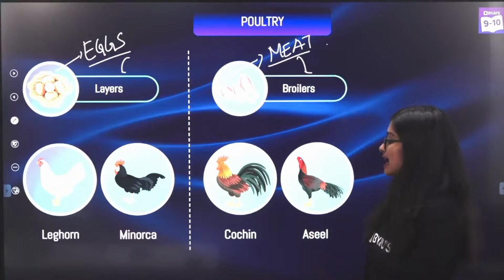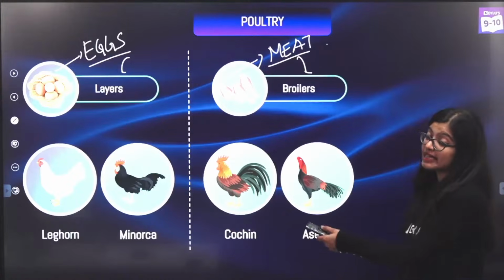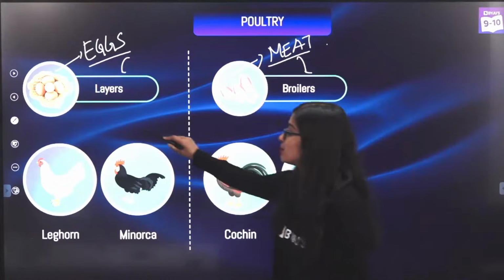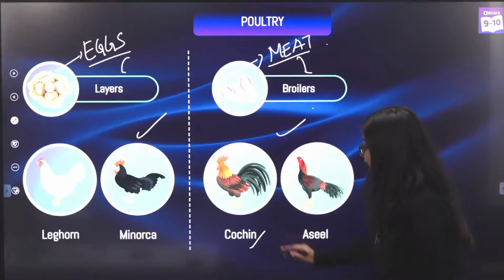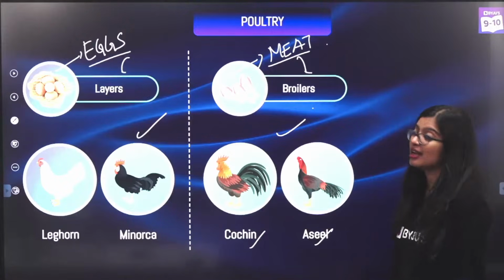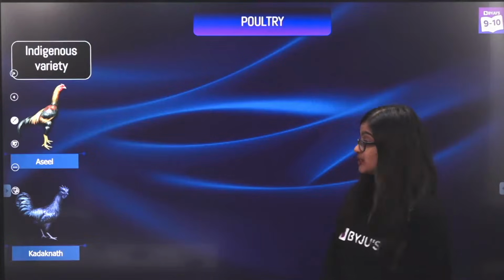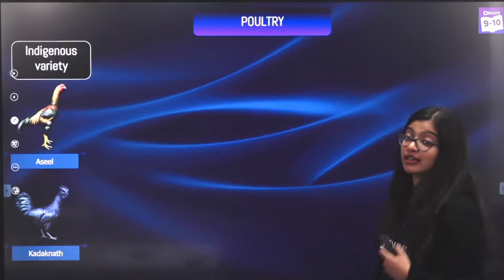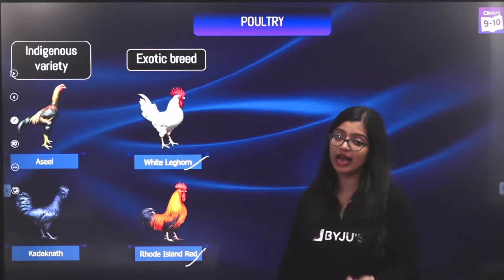Now we have some examples on your screen. You have leghorn and minorca, which are examples of birds which are said to be good layers. While in the case of broilers, we have cochin and Asil, which are some examples. Here again we have indigenous varieties like Asil and Kadaknath, and we have exotic breeds like white leghorn and Rhode Island red.